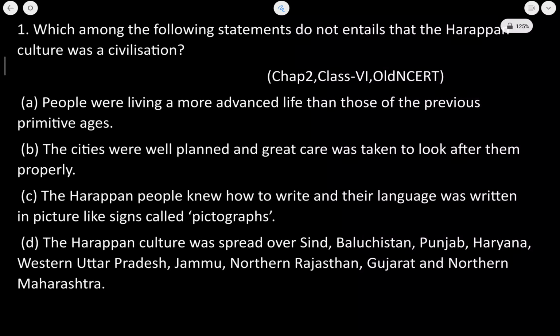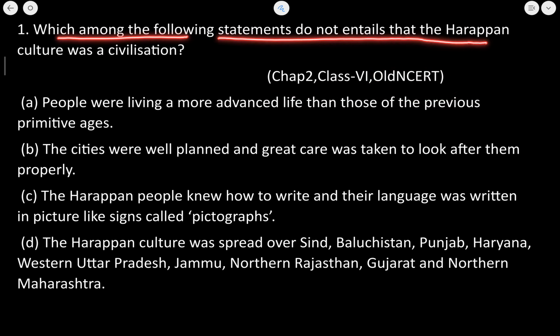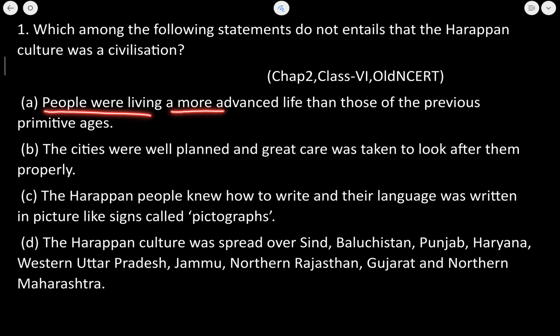Now this question has been taken from chapter 2 of class 6 old NCERT. Which among the following statements do not entail that the Harappan culture was a civilization? First is, people were living a more advanced life than those of the previous primitive ages. So the first statement is absolutely true, because the Harappan culture was known as the urban civilization.